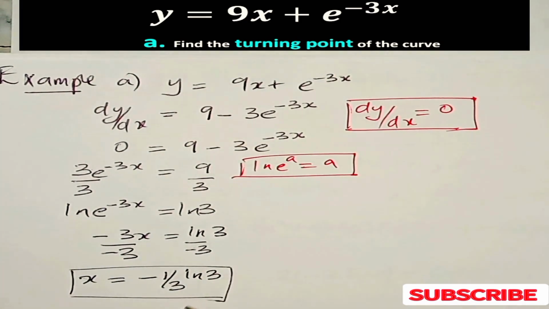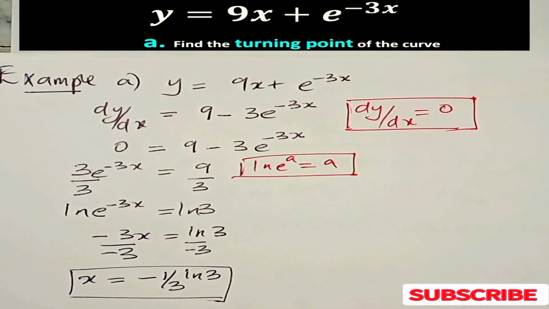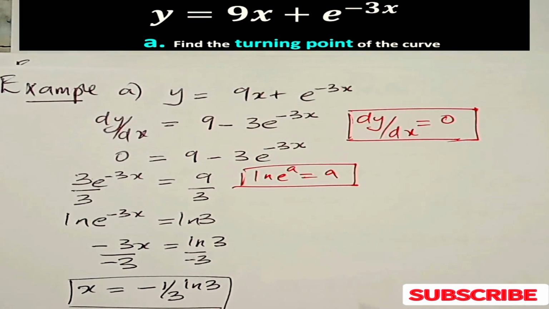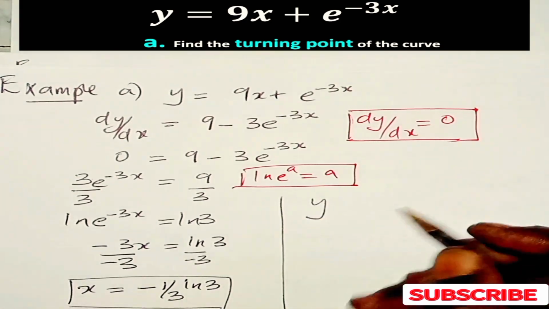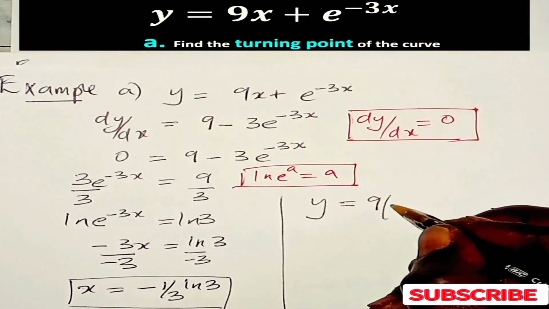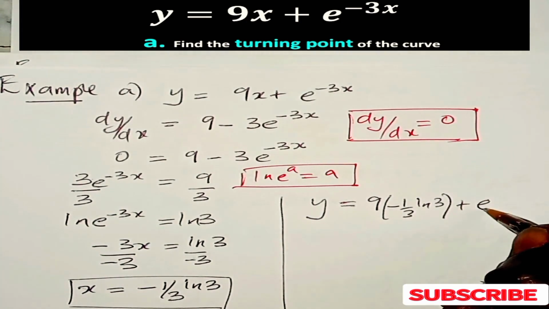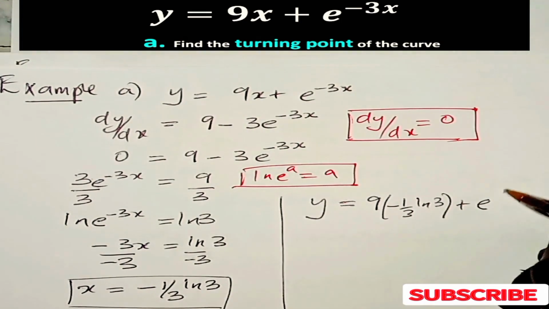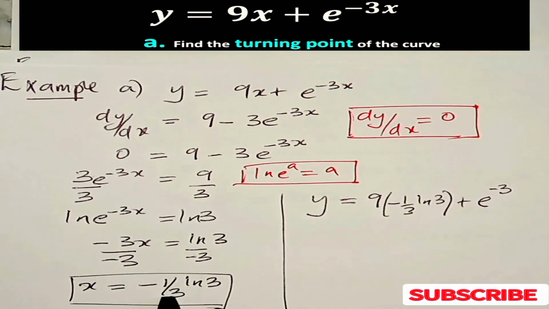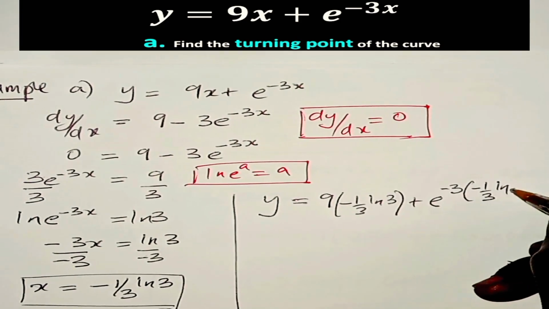Now we need to find the corresponding value of y. Now we shall take this x into the original function to find the corresponding value of y. Then we say now y is equal to 9 times x, minus 1 over 3 ln 3, plus e to the power minus 3 times x, which is minus 1 over 3 ln 3.